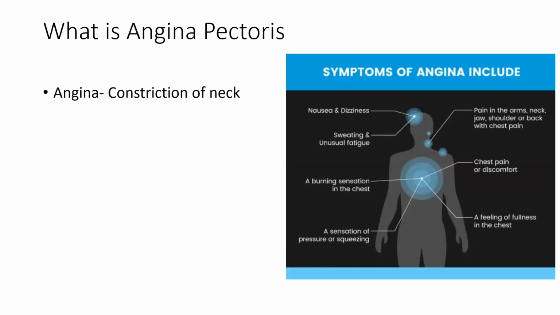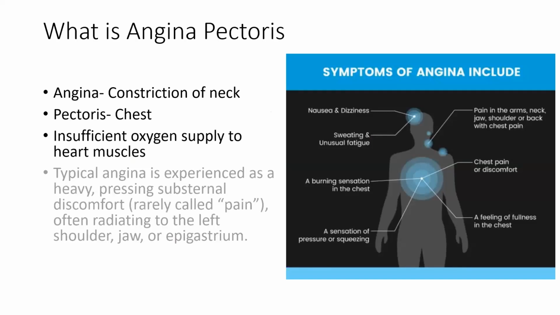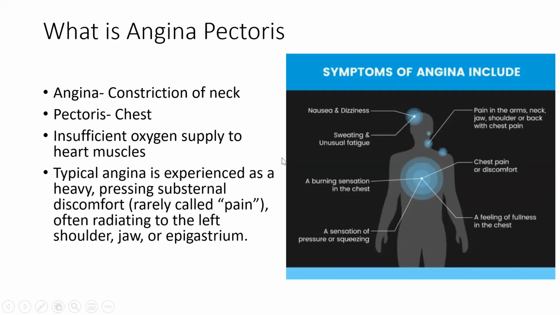Coming to symptoms, due to inadequate oxygen supply, what will happen? There will be symptoms like fatigue. You can see in this image, chest pain or discomfort. Then, especially on the left side of the body, left jaw, left neck, or left shoulder, some pain might appear. Then nausea and sweating might also appear.